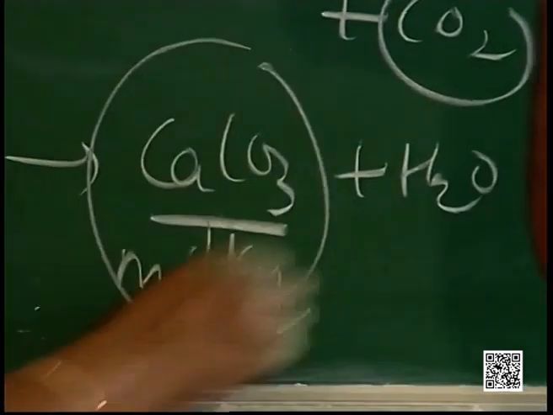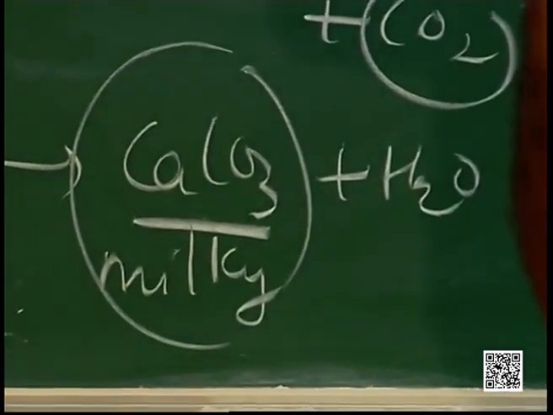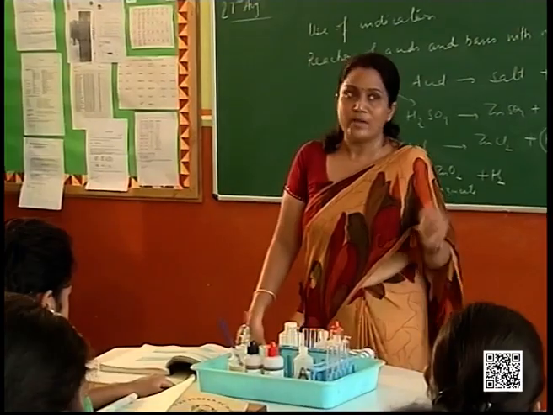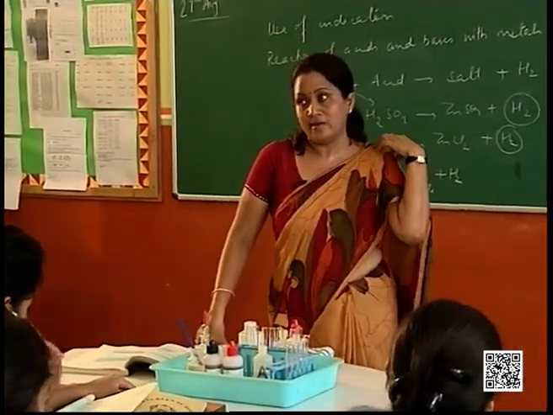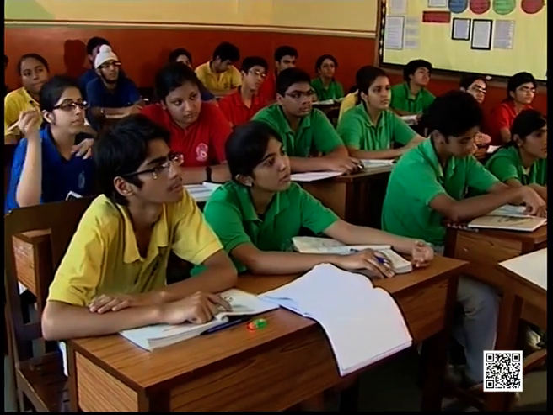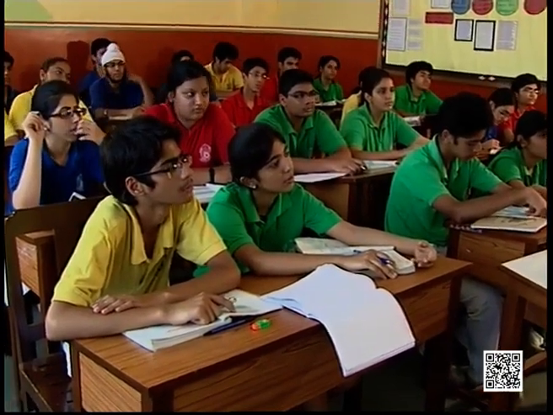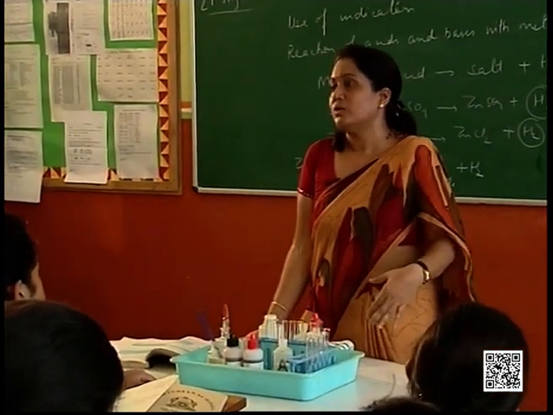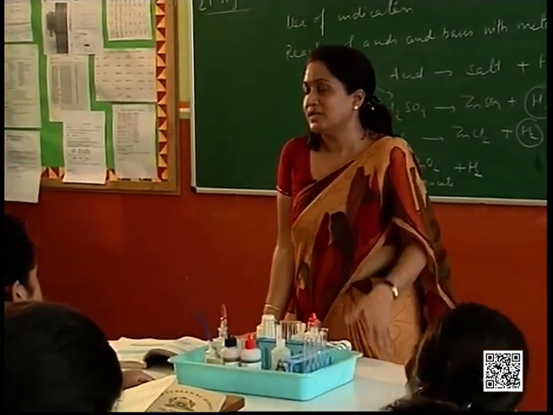Alright, and the reason for this milkiness that appears when carbon dioxide gas is passed through calcium hydroxide is the formation of calcium carbonate. Alright, initially it forms calcium carbonate, but as you keep on passing more of carbon dioxide, it forms calcium hydrogen carbonate, which is soluble. So that milkiness now disappears.